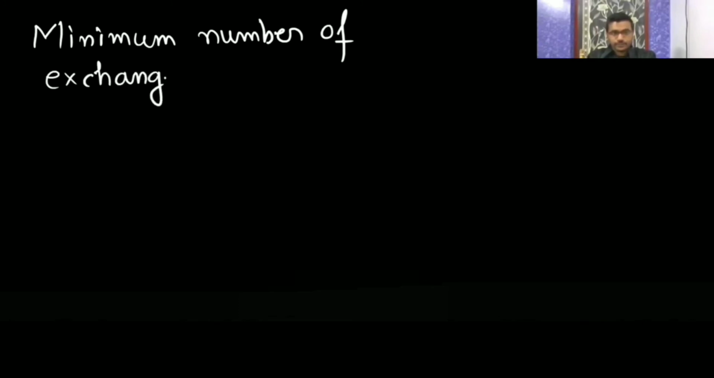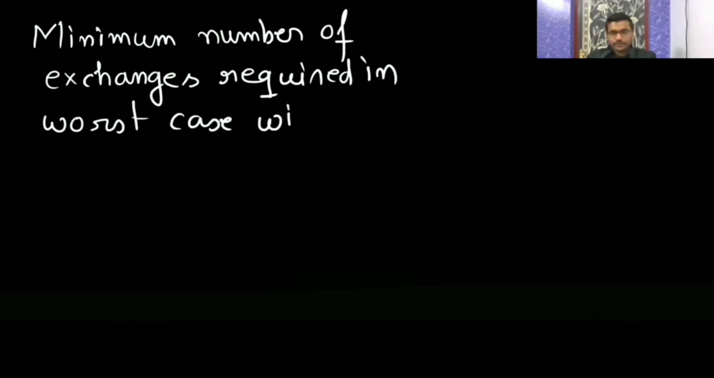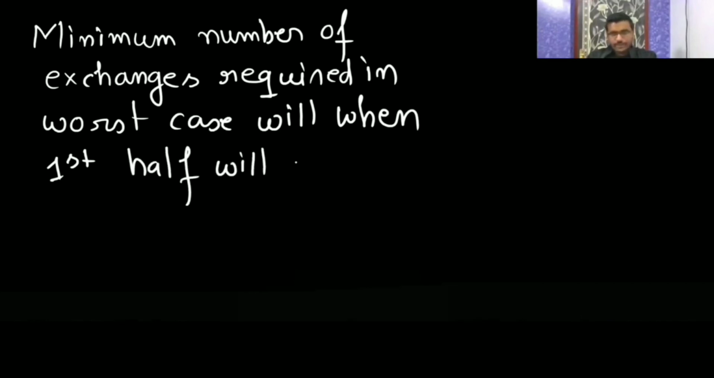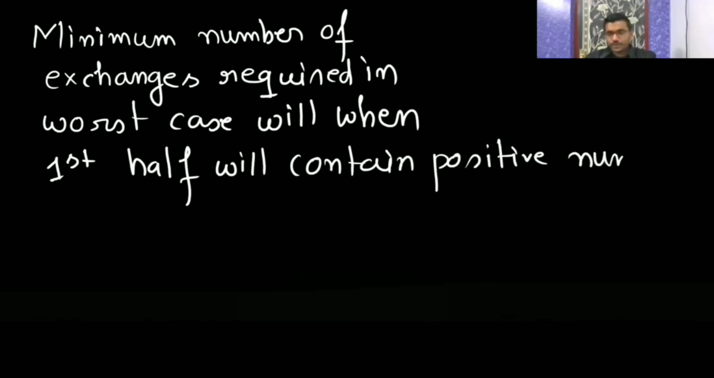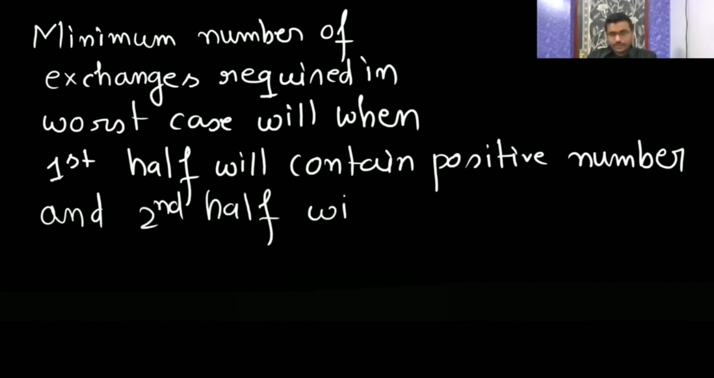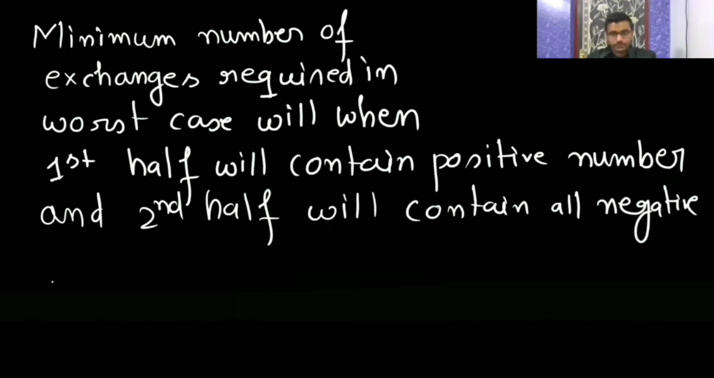Minimum number of exchanges required in the worst case will be when the first half will contain positive numbers, and the second half will contain all negative numbers.